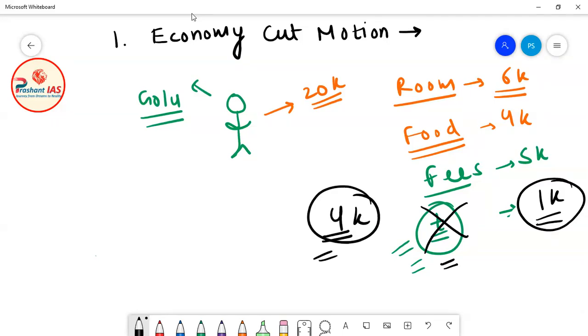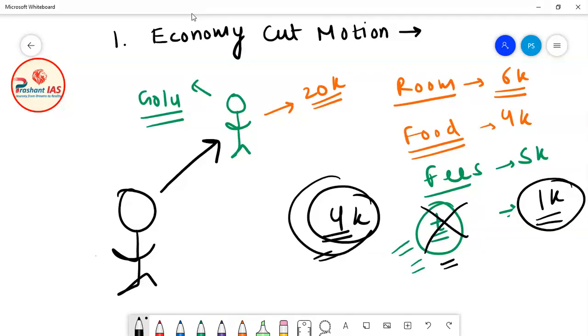Now what will the father of Golu do? He will call Golu and say, son, you are going to coaching daily by taxi, and as we all know, taxi is very expensive. There is no need to book a personal taxi to go to coaching. You can go there by metro train also, and it is very cheap as compared to any taxi. So from now onwards you will go to coaching by metro train, and I am cutting 4,000 rupees from what I was providing you earlier. Now I will only provide you 16,000 rupees for your expenditure.